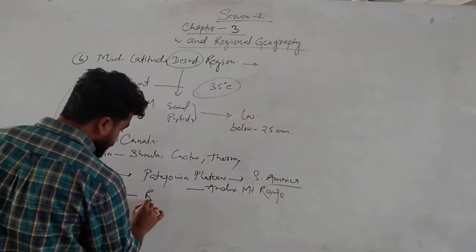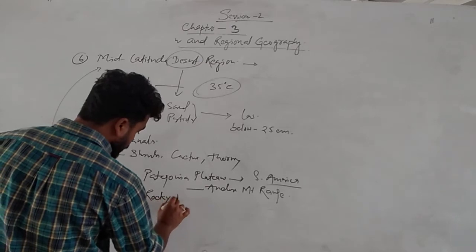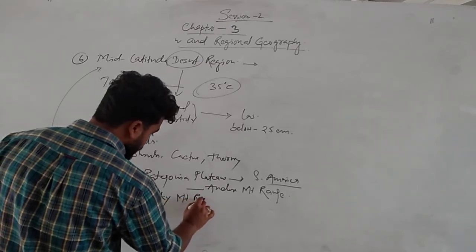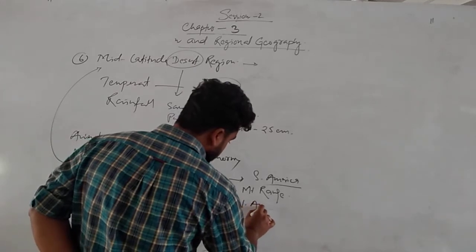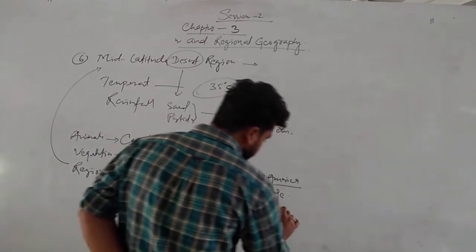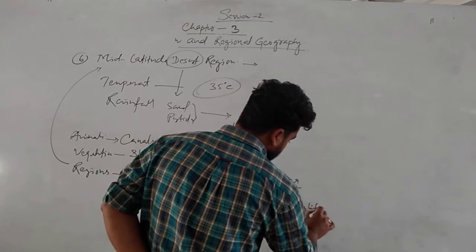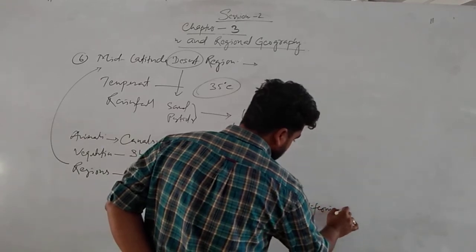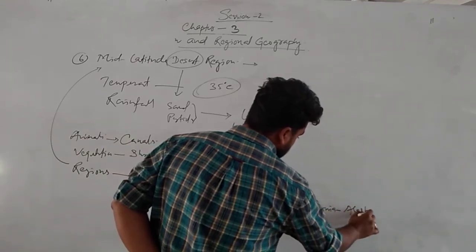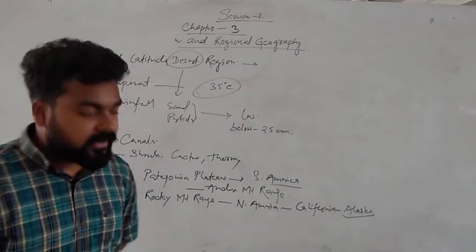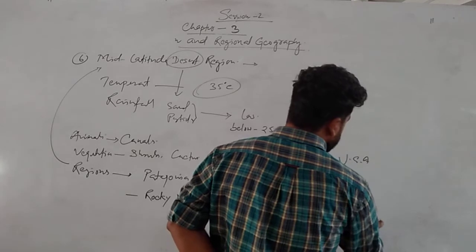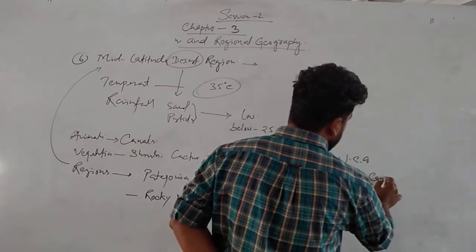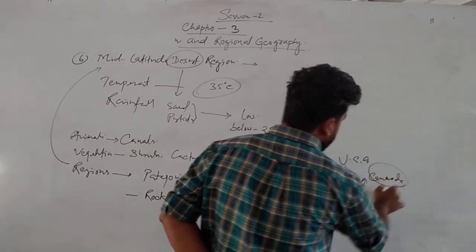Then some parts of the Rocky Mountain range. Where is the Rocky Mountain range? It is in North America, starting from California to Alaska. Where is Alaska? Politically, Alaska belongs to the USA, but physically, Alaska belongs to Canada.